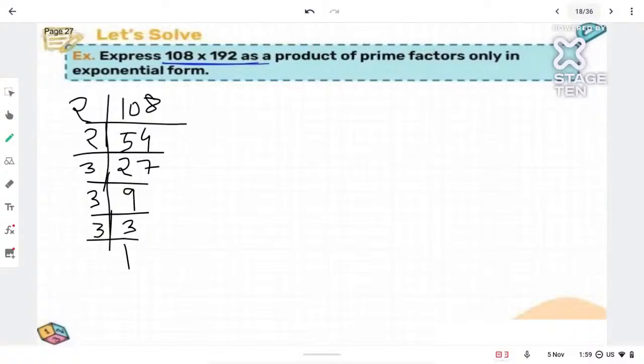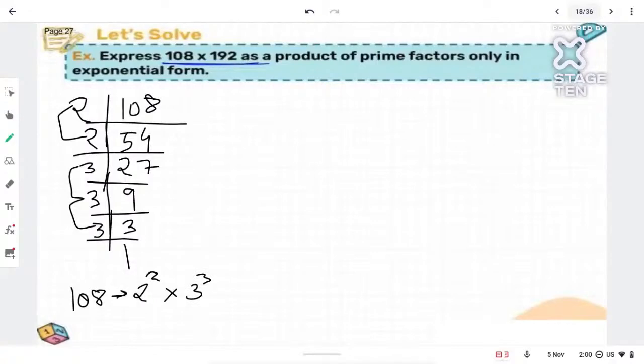So what are we getting over here? What will be the exponent? 2 into 2, 3 into 3 into 3. How can I write 108 in the form of exponent? Yes, I know it is 2 into 2 and 3 into 3 into 3, but how will I write it in the form of exponent? 2 power 2 and 3 power 3. Very good. 2 is 2 times, so 2 into 2, and 3 is 3 times, so 3 into 3 into 3. So 2 square into 3 cube is 108.